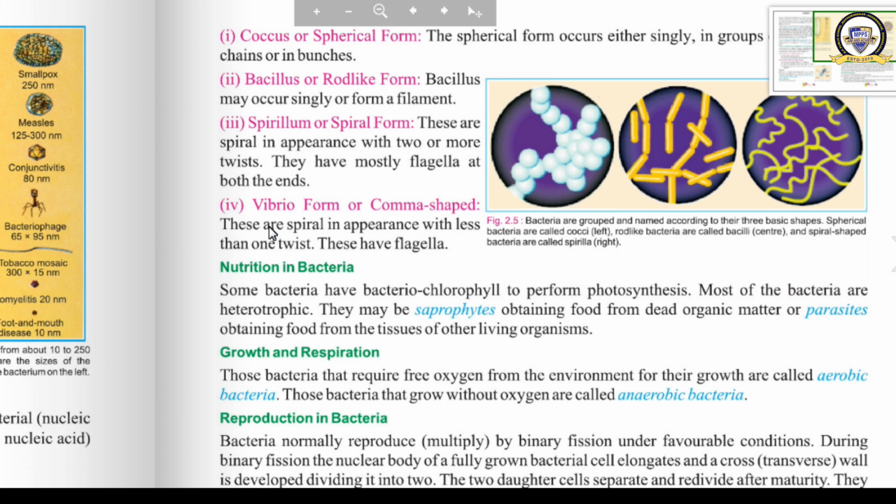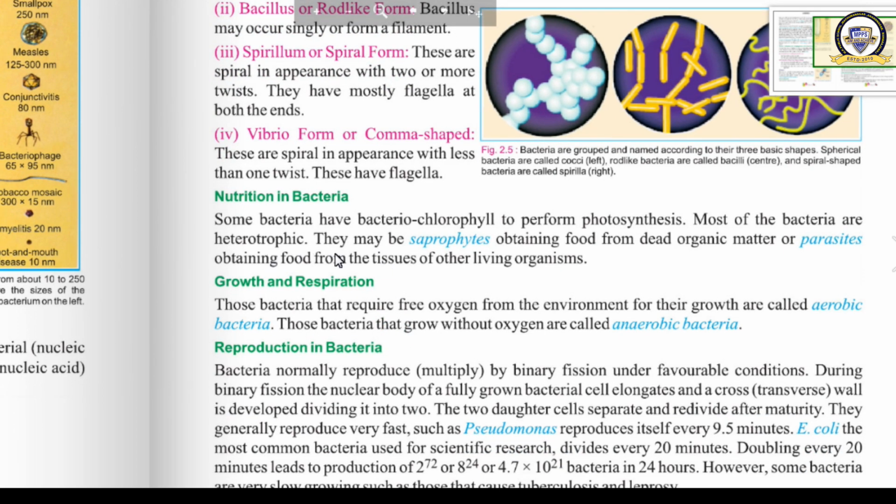Then vibrio form or comma shape. Now it is in the form of a comma. These are spiral in appearance with less than one twist. They have flagella to move. Now let us see the nutrition in bacteria.